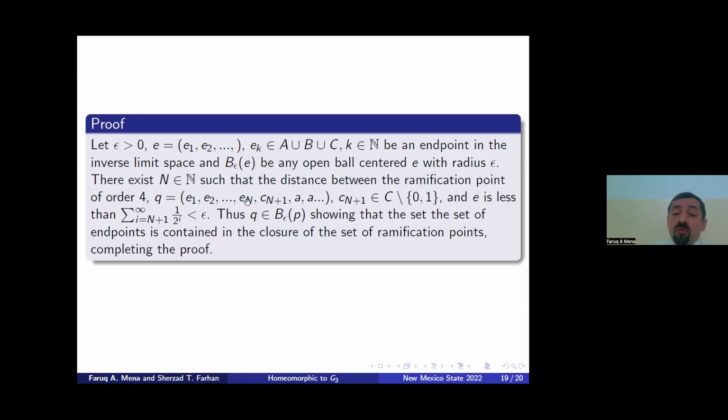We can go far enough, because the metric that we have is the summation of |x_i - y_i| over 2^i. So we can easily find Q such that the distance between the ramification point of order 4 and such endpoint is less than epsilon. So Q is in such a ball. So for any ball around the endpoint, we can find a ramification point of order 4 in such a ball. So we have just shown that the set of endpoints is in the closure of the ramification points of order 4.